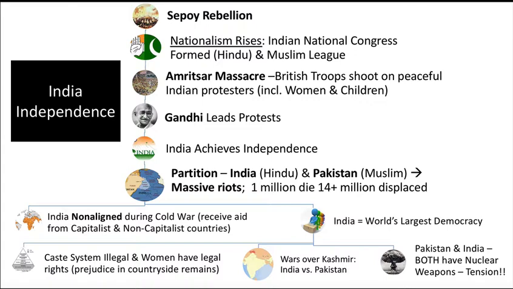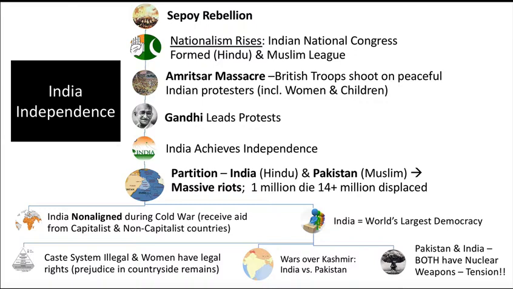But for Gandhi and for many other Indians, after this Amritsar massacre, this is a real breaking point, where they recognize that the British will never give them the respect. The British can't be trusted. The fact that they were capable of this kind of atrocity just really breaks that bond between the people of India and the British.